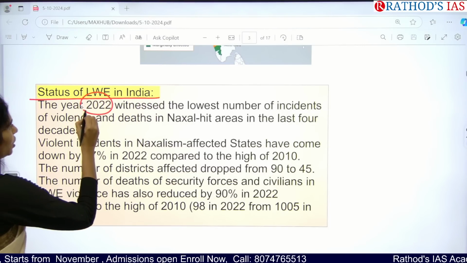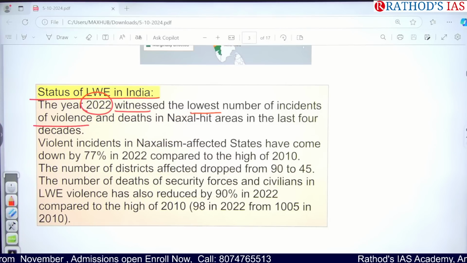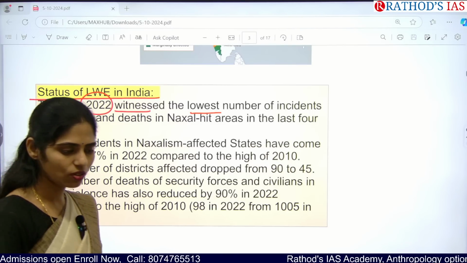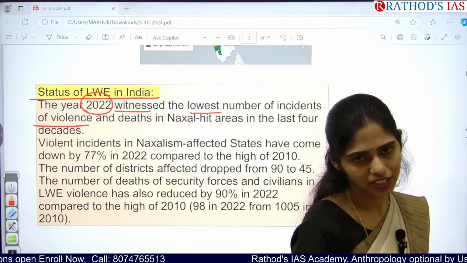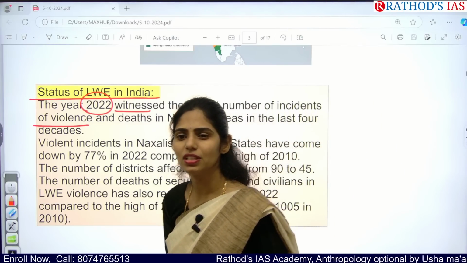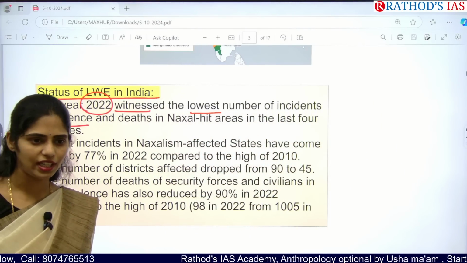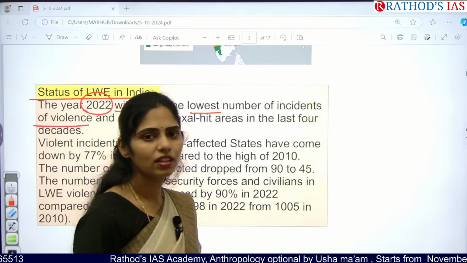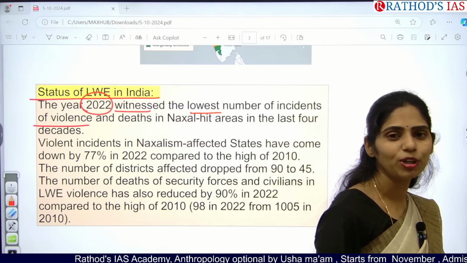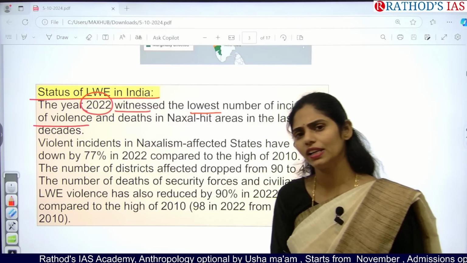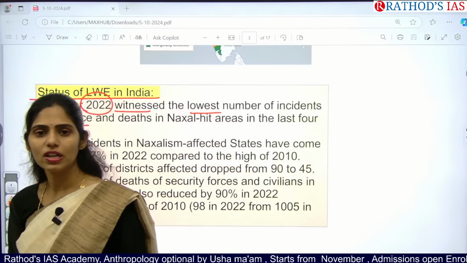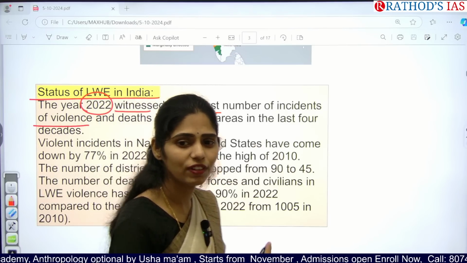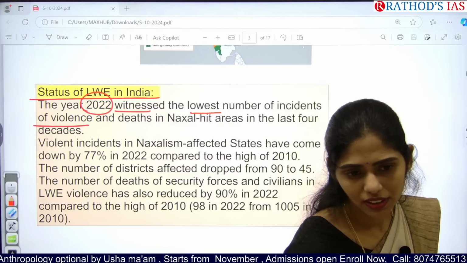The title of this data is Status of Left-Wing Extremism in India. The year 2022 witnessed the lowest number of incidents of violence, especially in Naxal-hit areas, in the last 4 decades. That means for the last 40 years, Naxal attacks have been decreasing. So why? What might be the reason why there is a decrease in Naxal attacks in our country? Yes, increased government focus. Next, increasing development, and also because of the internet and mobile communication. Yes, that is also an important reason. And I want one more important reason for the decrease of Naxalism.